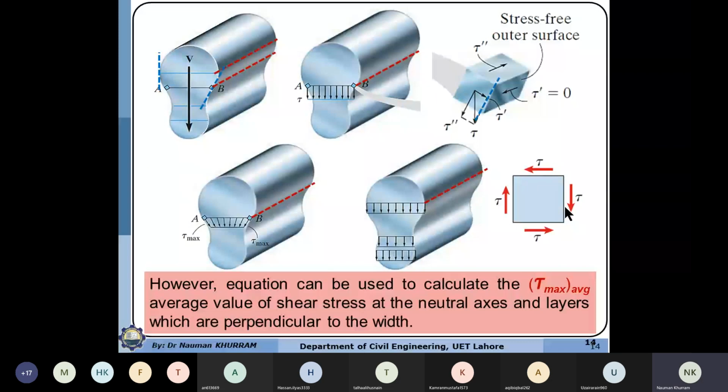So this vertical shear stress, actually I am supposed to sketch in 3D. So better to have this element.